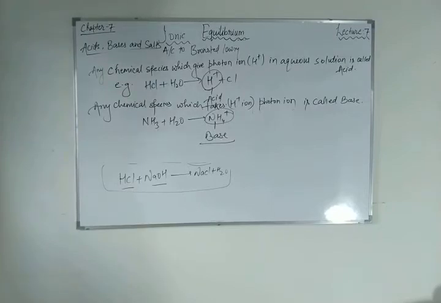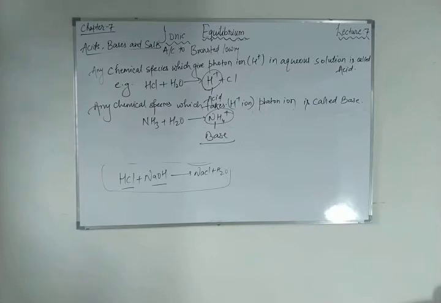There is a question in NCERT, that is 7.12. What will be the conjugate bases for the following Bronsted acids: hydrogen fluoride HF, sulfuric acid H2SO4, and HCO3 minus? The conjugate base should have one proton less in each case.